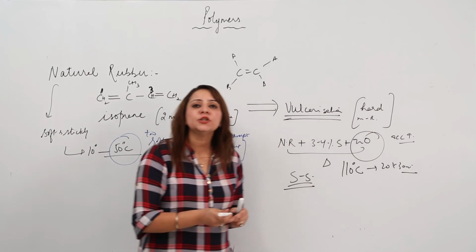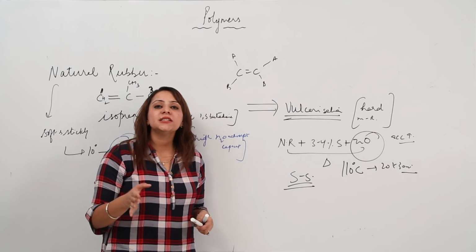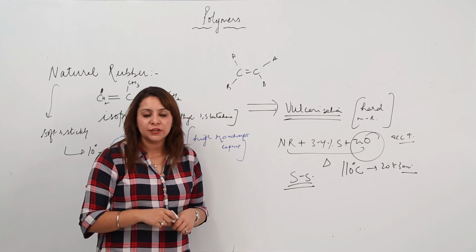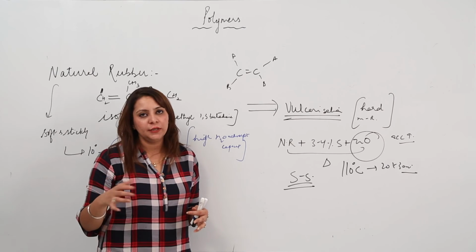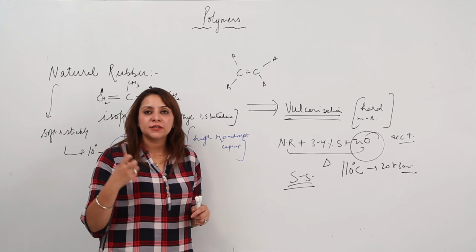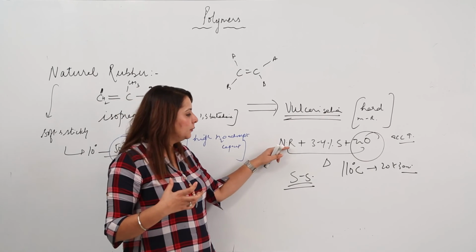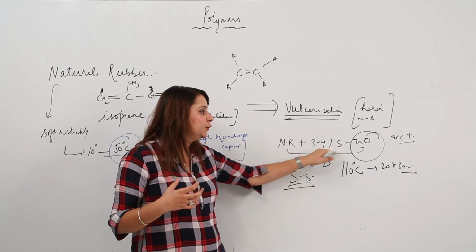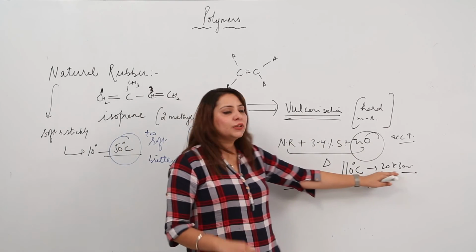So if somebody asks you about the vulcanization process, you should be quick with an answer: it means improving the properties of natural rubber by introducing S-S sulfur-sulfur linkages between the monomers, and as a result it becomes hard. How do you do it? You take natural rubber, 3 to 4% sulfur, and zinc oxide, and heat at 110 degrees Celsius for 20 to 30 minutes.